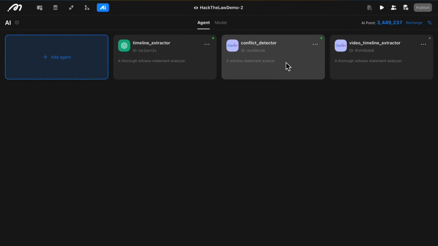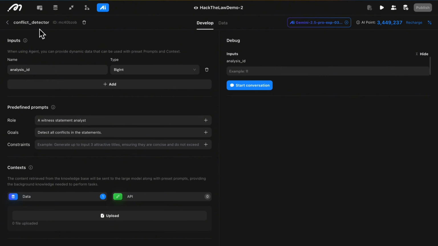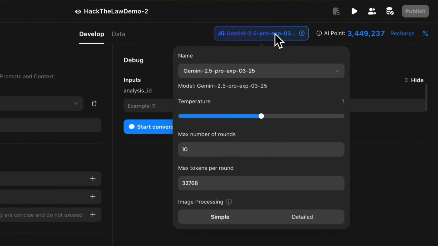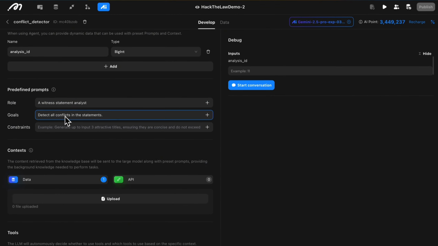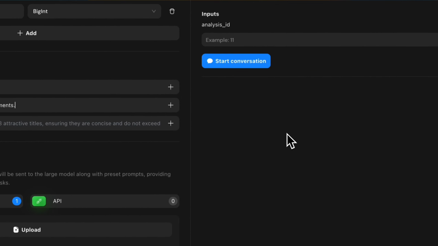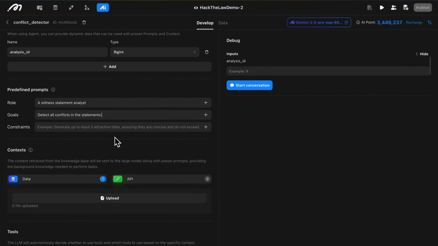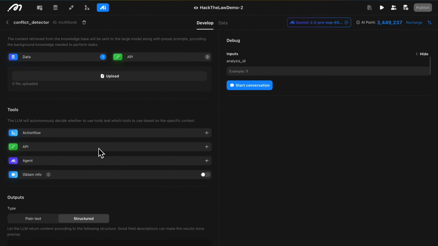The conflict detector, using Gemini 2.5, compares events across multiple statements and flags any inconsistencies. By assigning different responsibilities to different models, we get more specialized and accurate results.